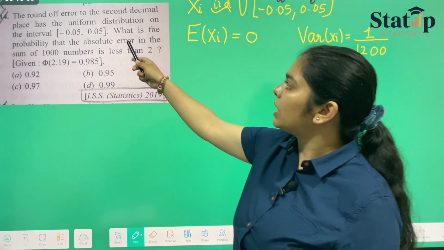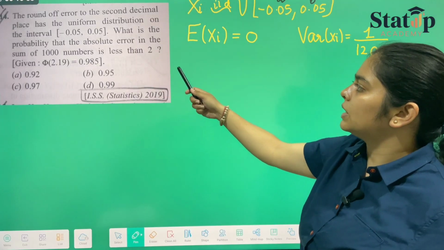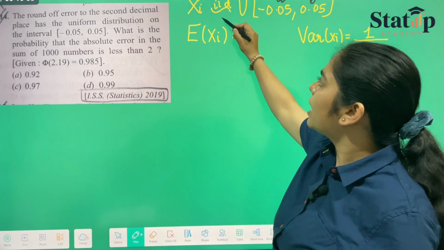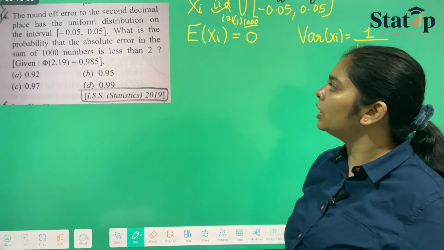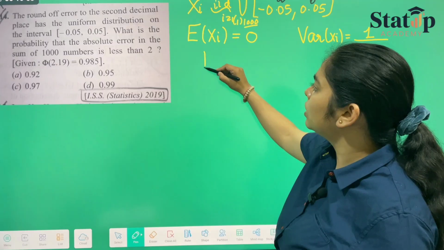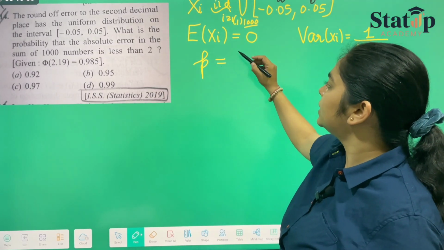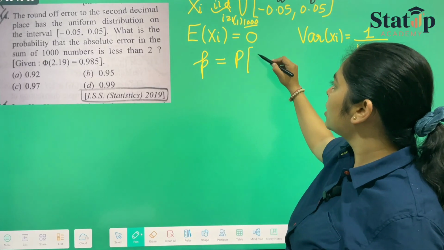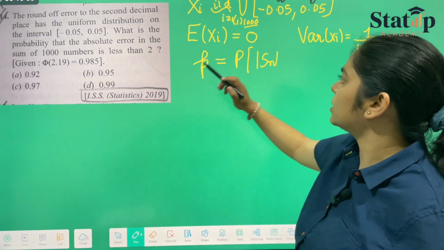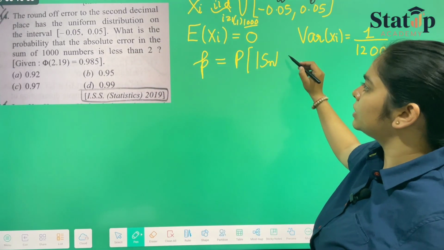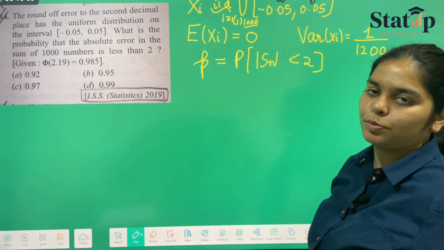Now what have they asked? They have asked what is the probability that the absolute error in the sum of the 1000 numbers is less than 2. So these xi, i goes from 1 to 1000, up to the last nth term we have got. And what do we have to calculate? We have to calculate the probability. Suppose we denote it by small p: probability that modulus of Sn, which is the absolute error in the sum, is less than 2. So we have to get this probability.